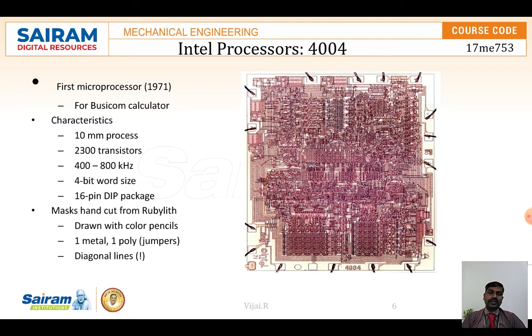Earlier, the first microprocessor was the Intel 4004 in the year 1971. It was first invented then. Its characteristics were a 10 micron process and 2300 transistors. The speed was 400 to 800 kilohertz, and it was a 16 pin package. Like this, it started its functions.